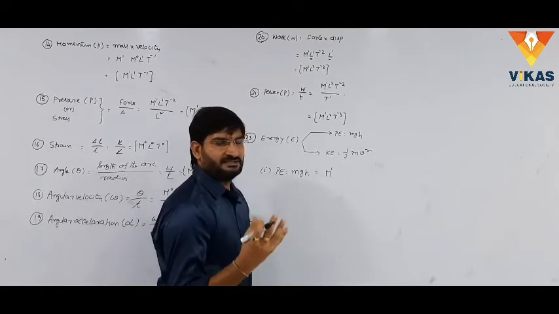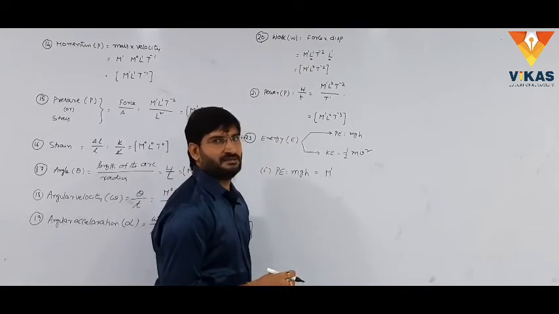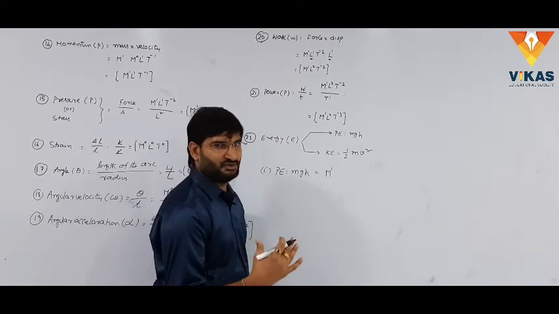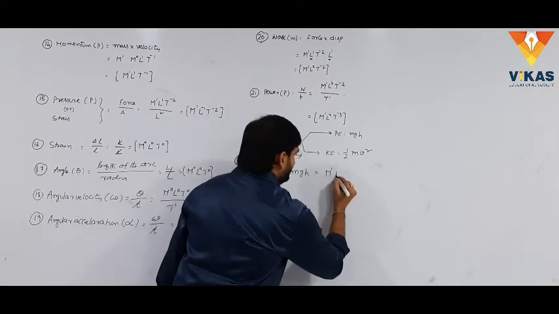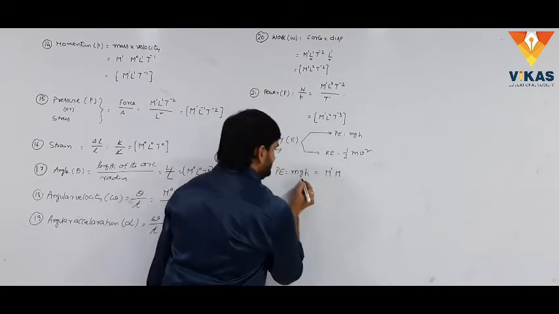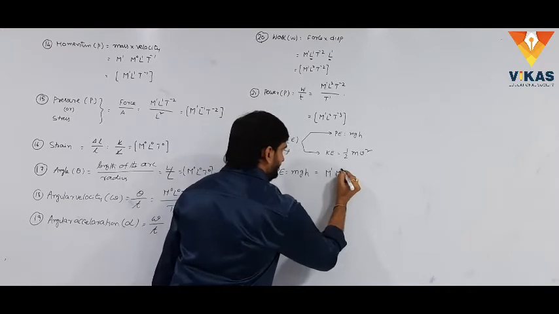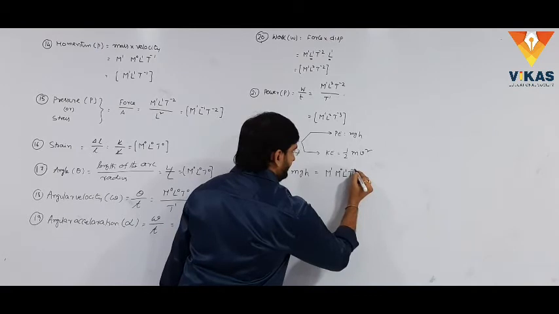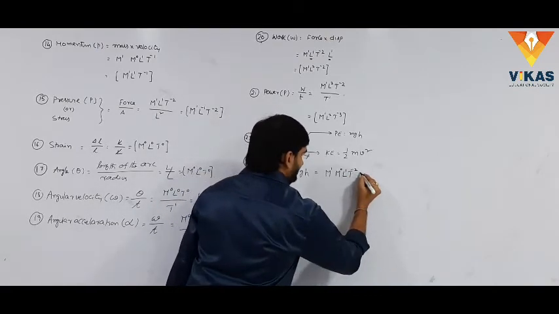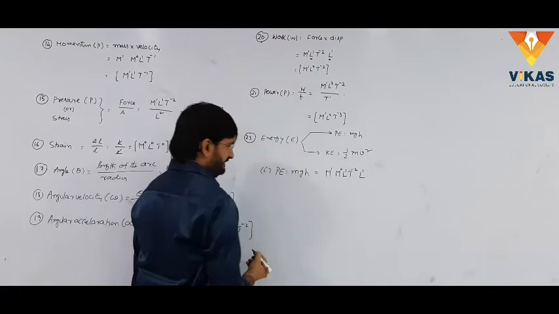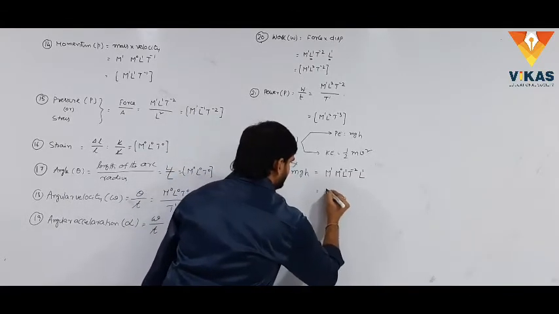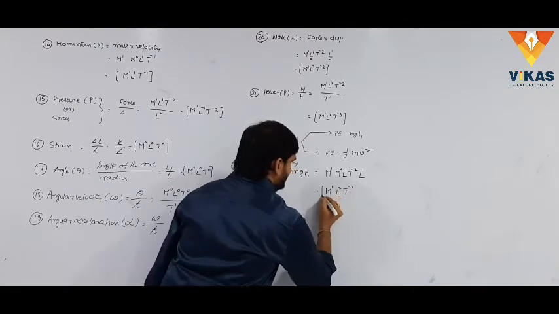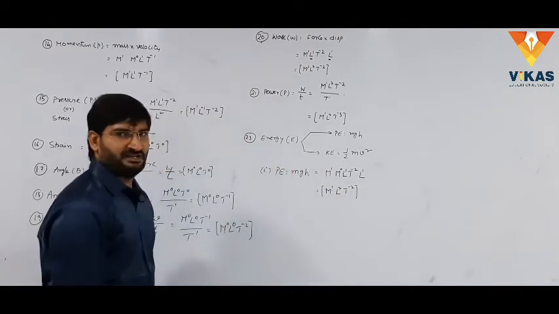G, the acceleration of the body on the earth surface, is called the acceleration due to gravity. The dimensions of acceleration are the same as those of acceleration due to gravity. The dimensional formula for acceleration is M power 0, L power 1, T power minus 2. Similarly, the height is in terms of length, which is L power 1. Simply, M power 1, L square, T power minus 2 is the dimensional formula for potential energy.